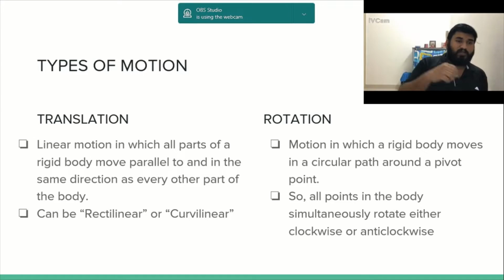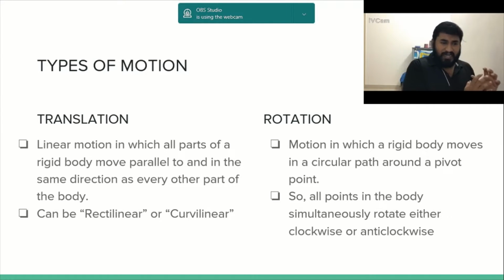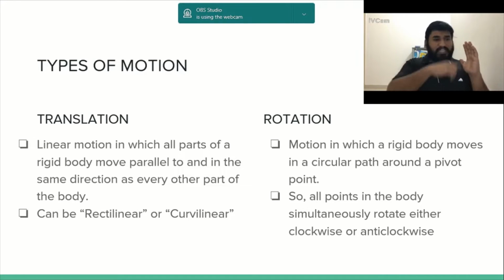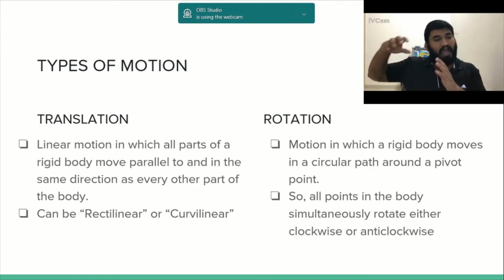So types of motion, you have two very basic types: one is your translation and the other one is your rotation. So translation. What is translation? It is a linear motion of the body in which the rigid body moves parallel. All parts of the rigid body will move parallel and in the same direction as every other part of the body.